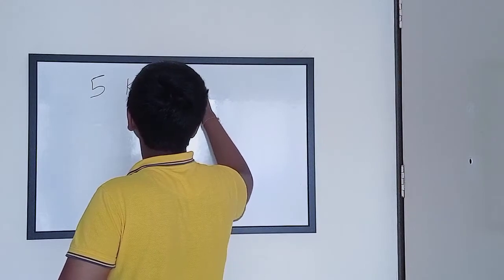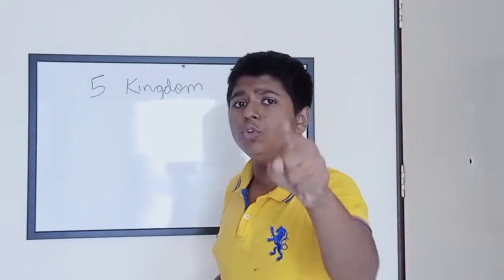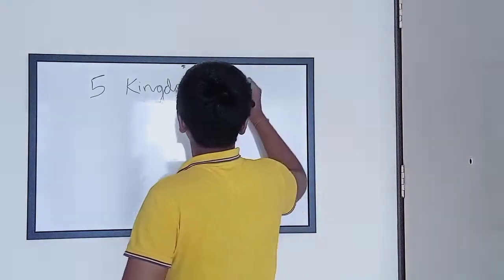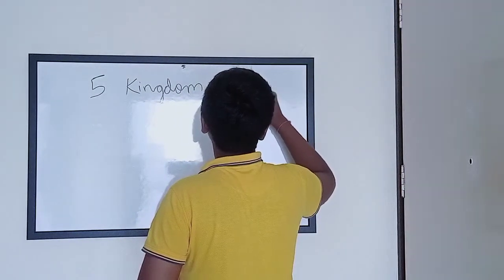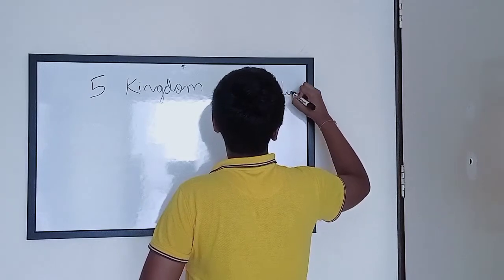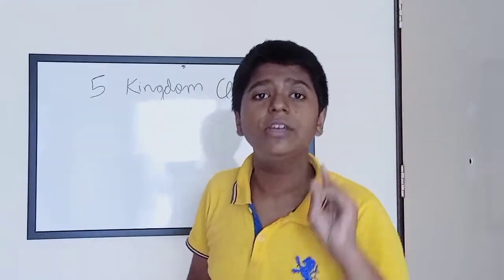Now, the basic concept is that any organism that you see around yourself falls into one of these categories. Now, what are these categories? Let's know about them. 5 kingdom classification. Okay. Now, what are those 5 categories? What are those 5 kingdoms? Those 5 kingdoms are